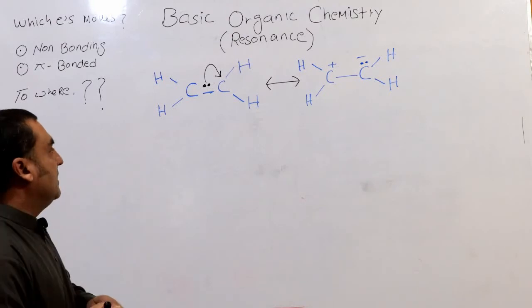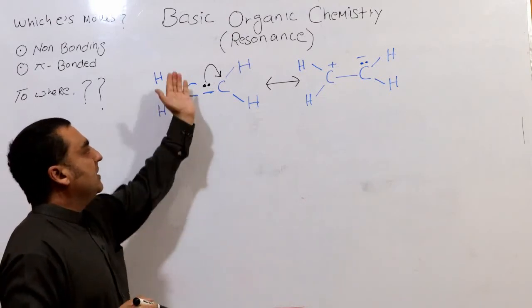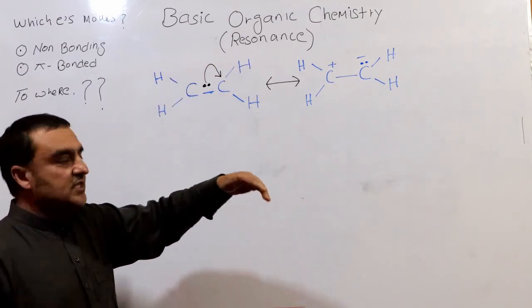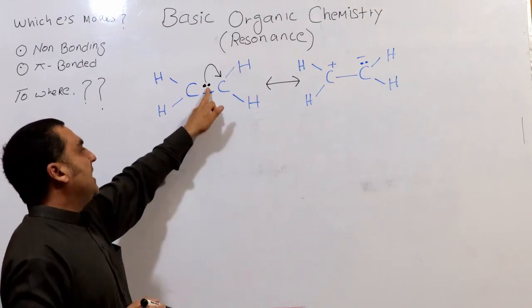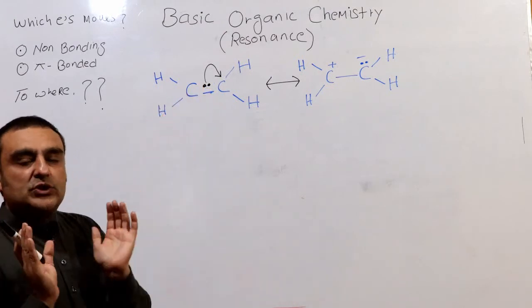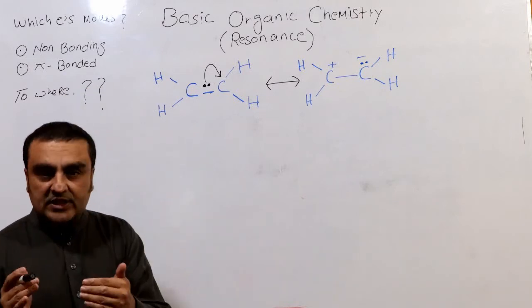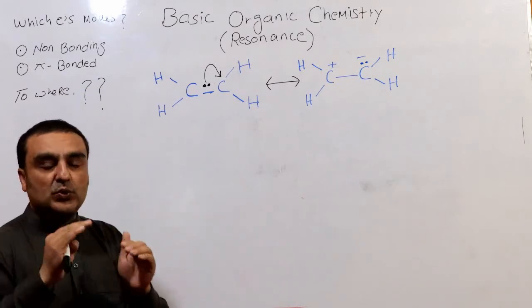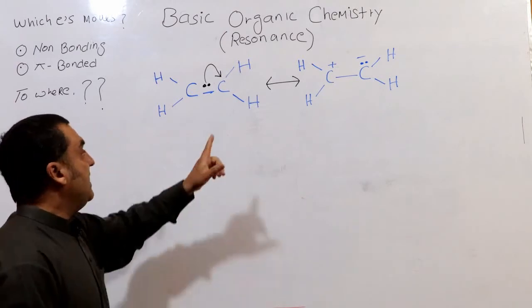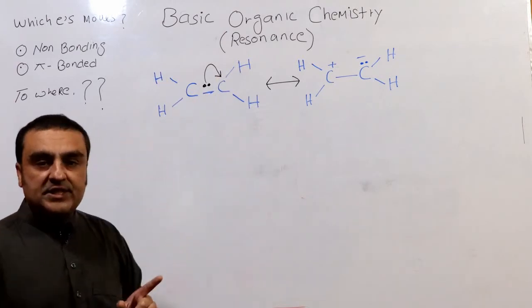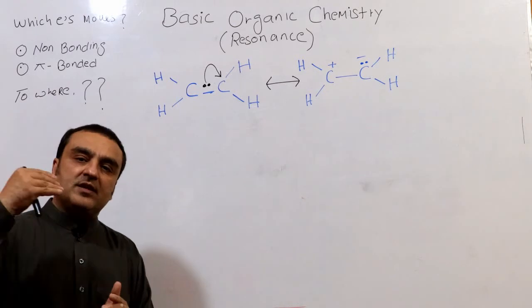The arrow is drawn in such a way that the tail shows which electrons are moving, and the head shows the place where the electrons will move.